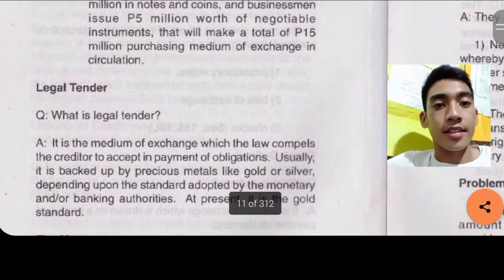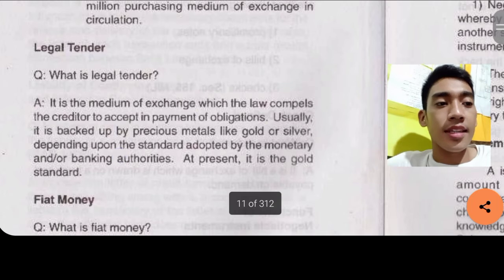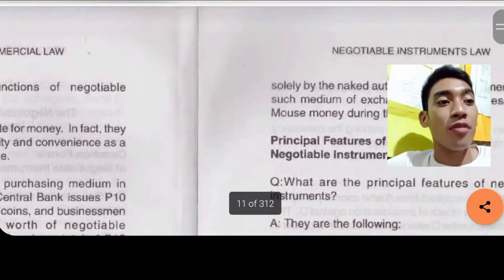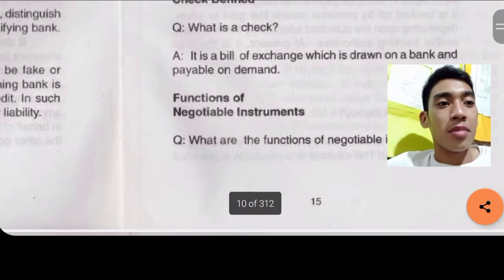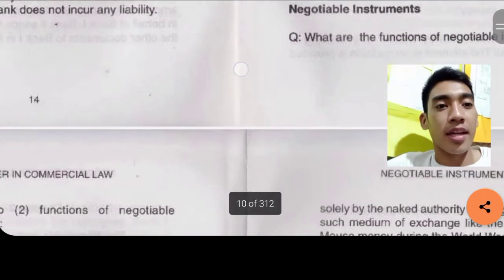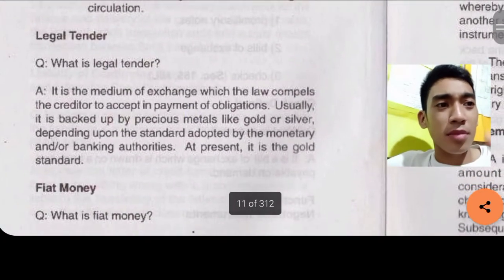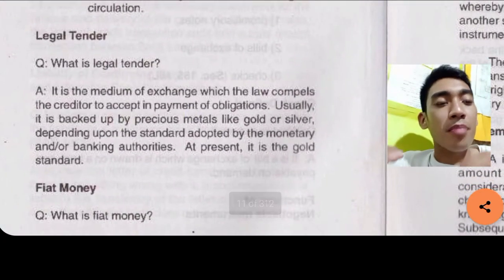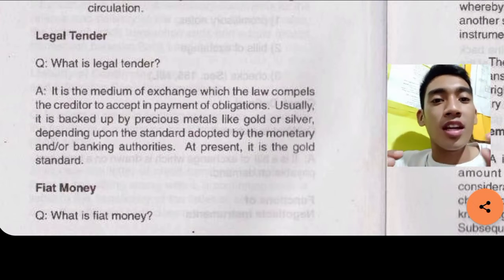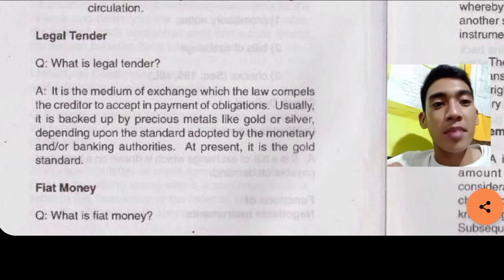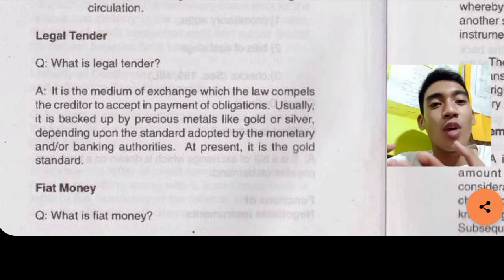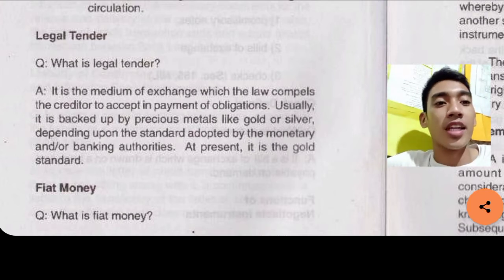Next, legal tender. What is a legal tender? As a review, a check is a form of bill of exchange, a bill of exchange drawn on a bank and payable on demand. While legal tender, what's that? It is a medium of exchange which the law compels the creditor to accept in payment of obligations. So, the law compels the creditor to accept it as a payment of obligations.